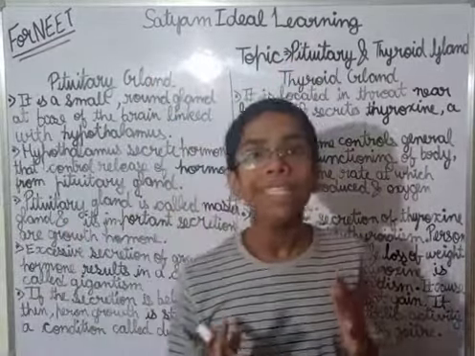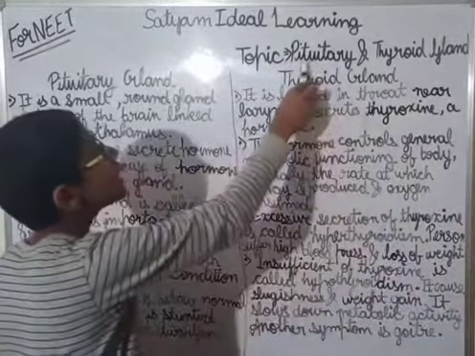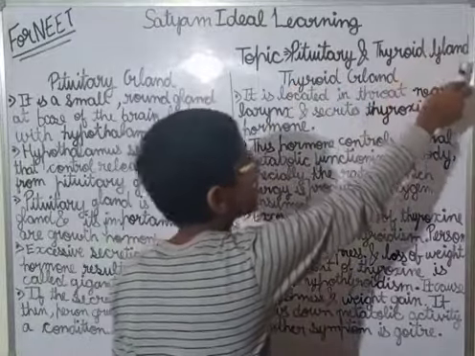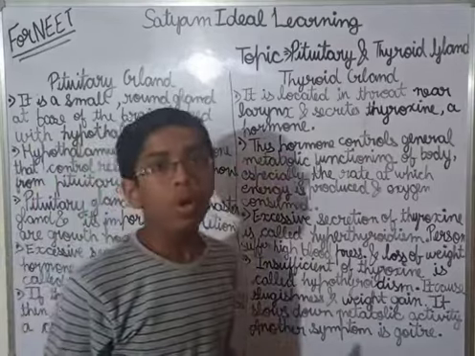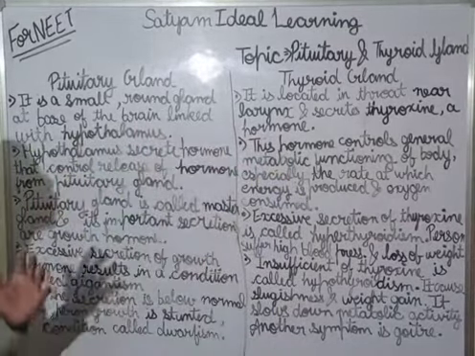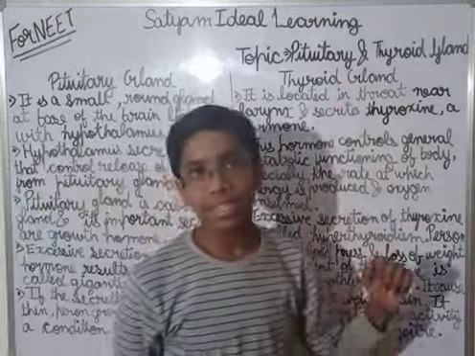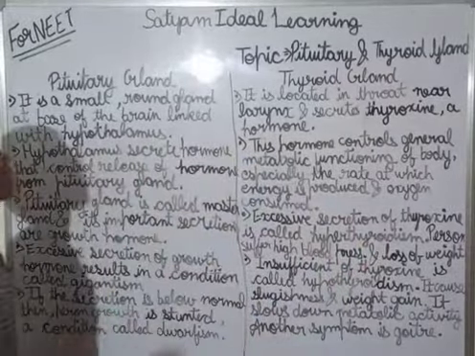Today we will be discussing the pituitary and thyroid glands. They are of the endocrine system. We are going to discuss these two glands in detail.